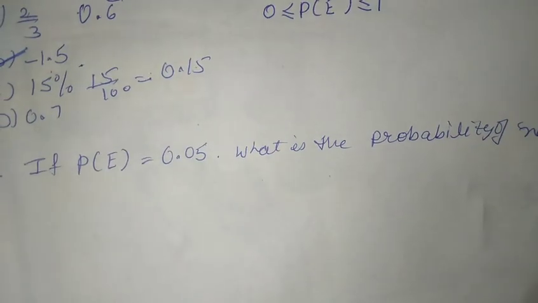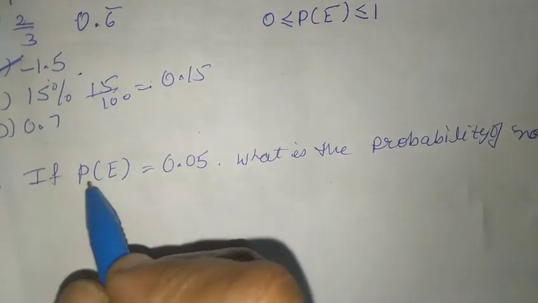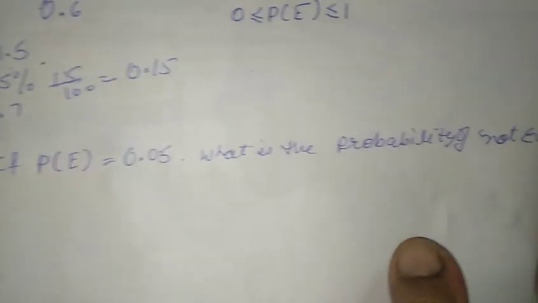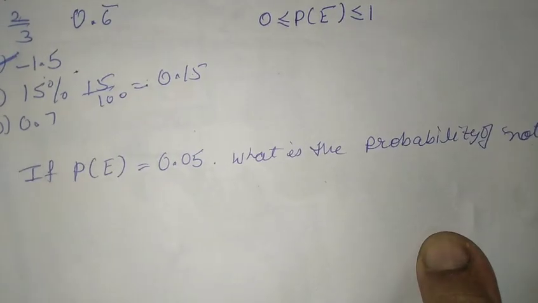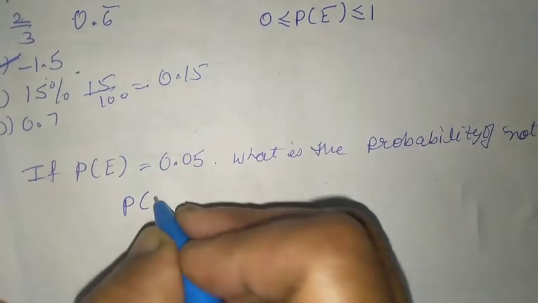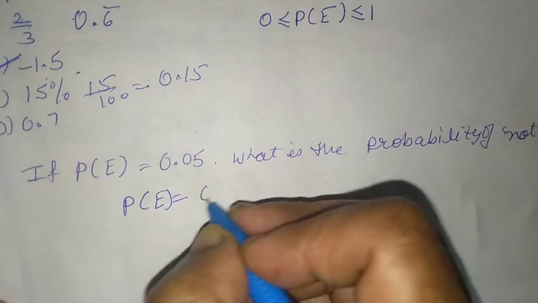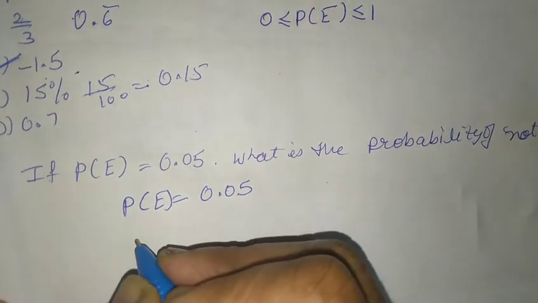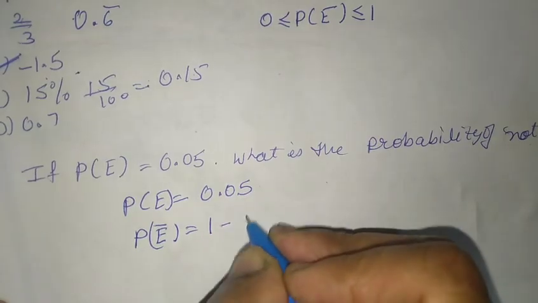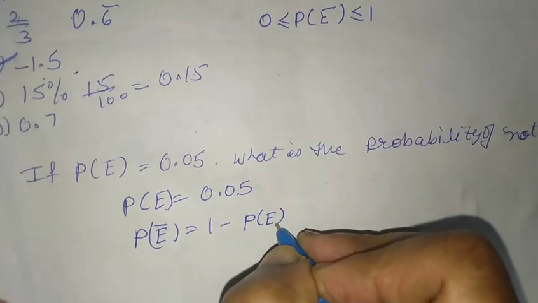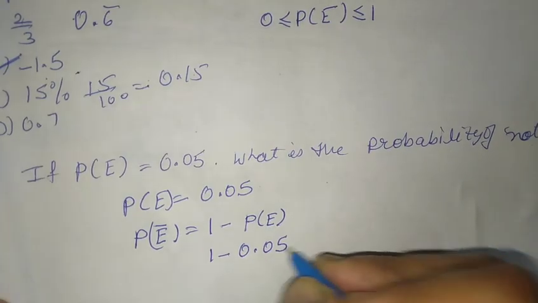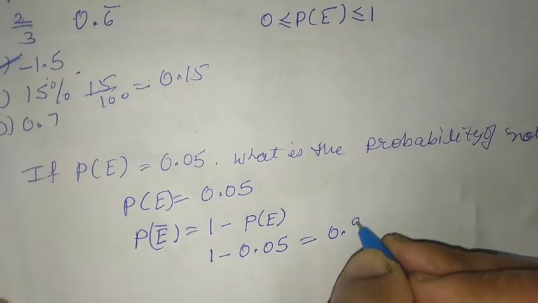Now let's go to our fifth question: if probability of an event is 0.05, what is the probability of not the event? So we have to find the probability of not the event. We have been given that probability of the event is 0.05. So probability of not the event, we know the formula, is 1 minus probability of the event. So it will be 1 minus 0.05, which is equal to 0.95.